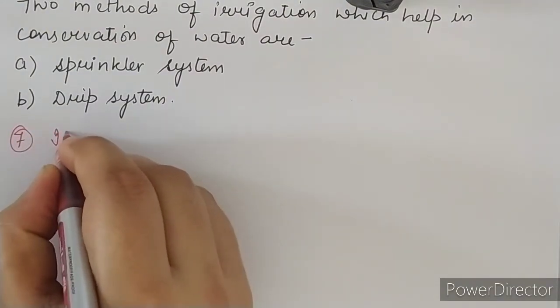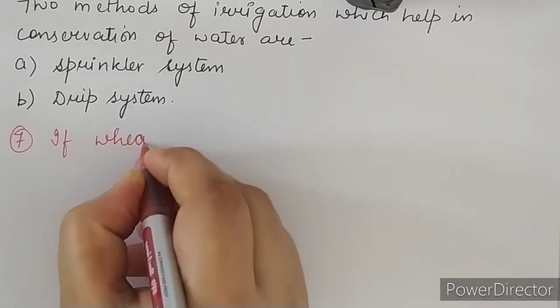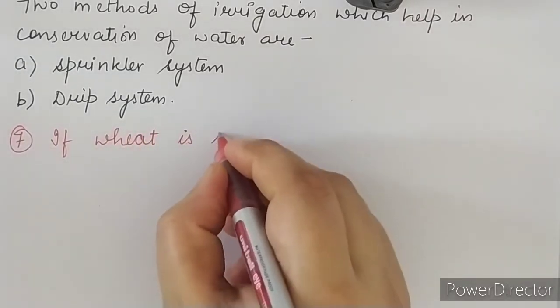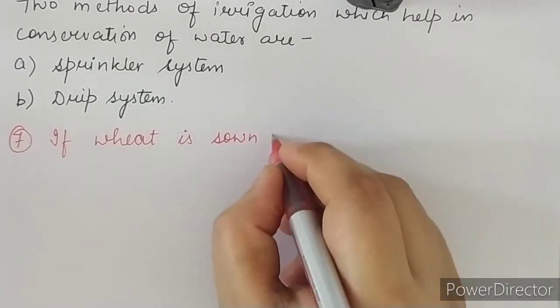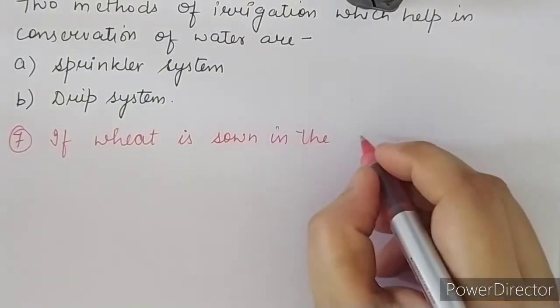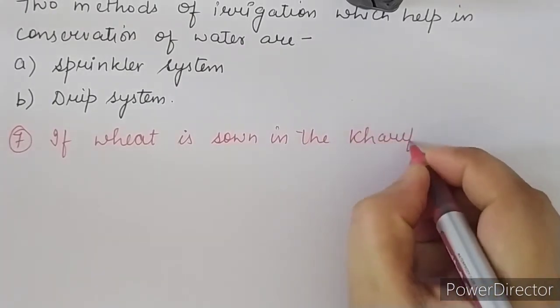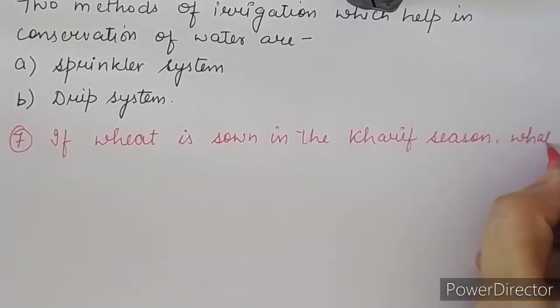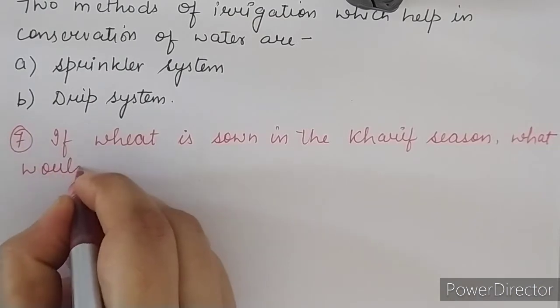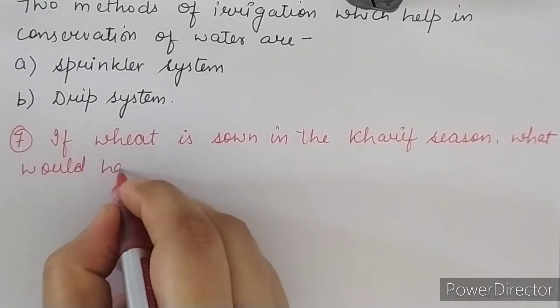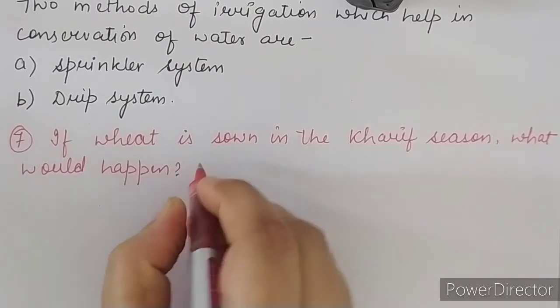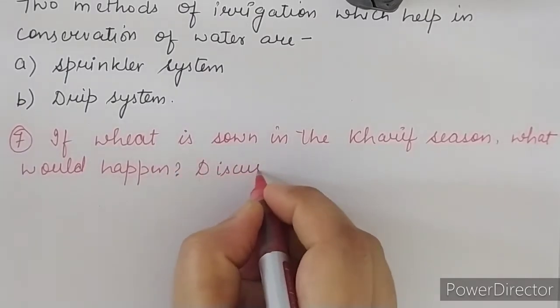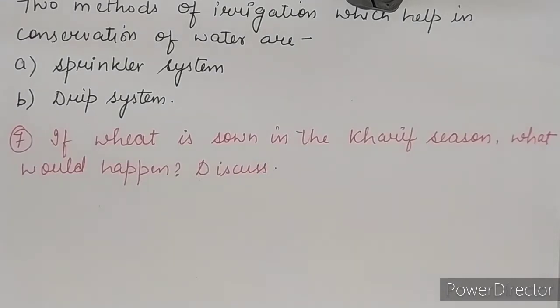Moving to the next one, question number 7 is: if wheat is sown in the Kharif season, what would happen? Discuss. You have to discuss your answer, that if the wheat has been sown in the Kharif season, what effects would you see?